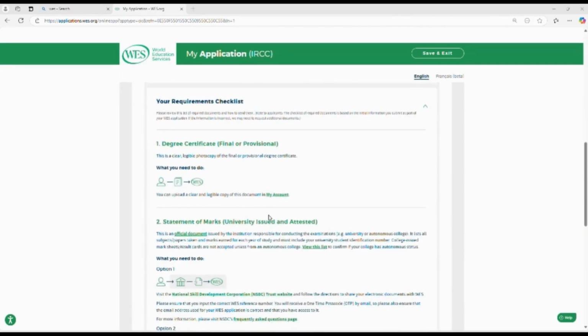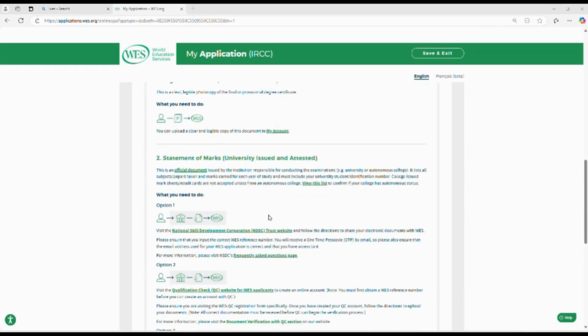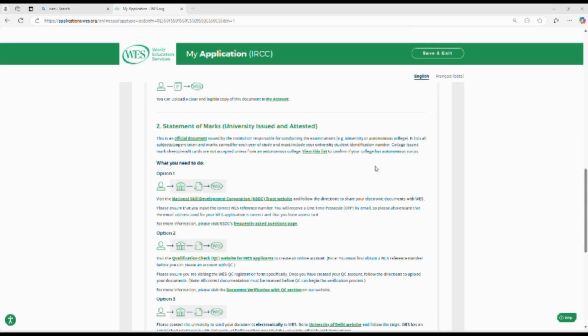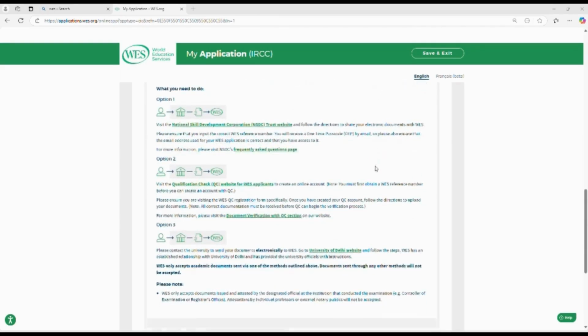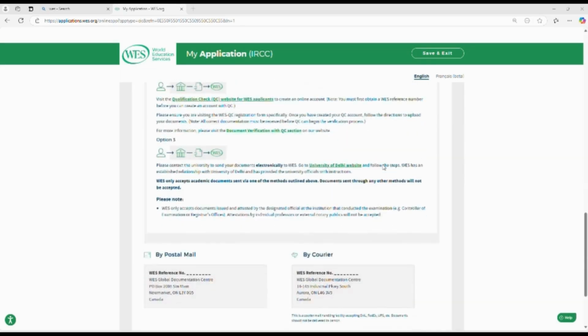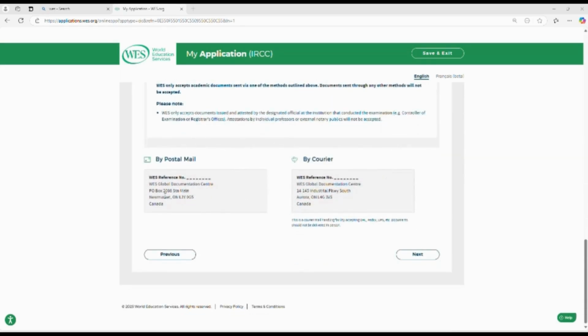This is the document checklist. You can have a look here, like what exactly you need to send to WES for the evaluation. So you can save this address for future references, as once your payment is completed, you have to approach your university to send the transcripts to WES.